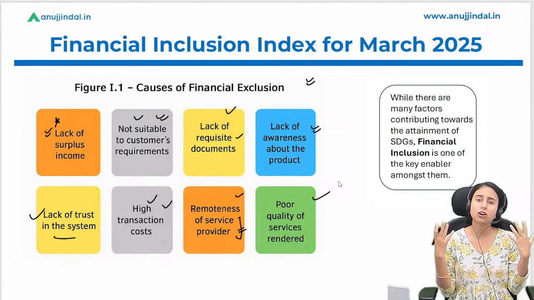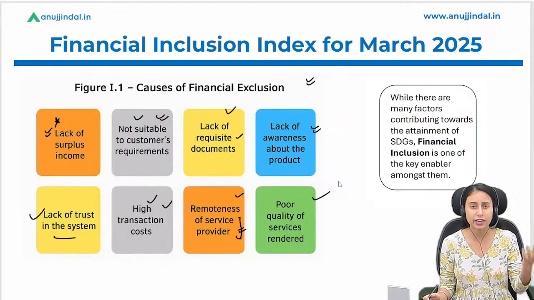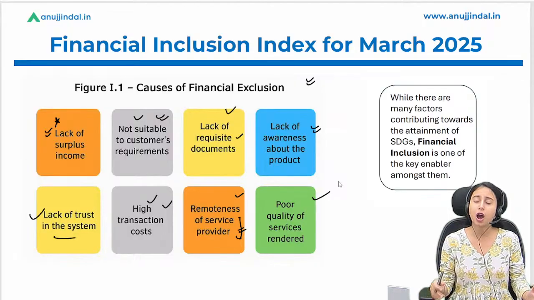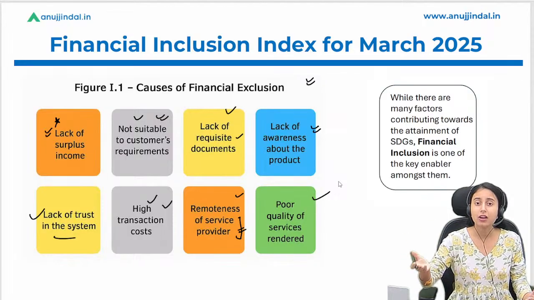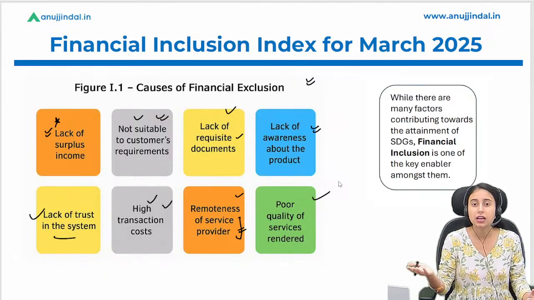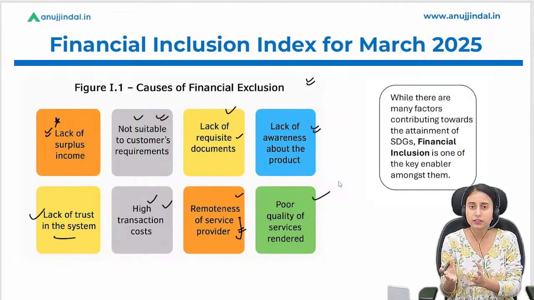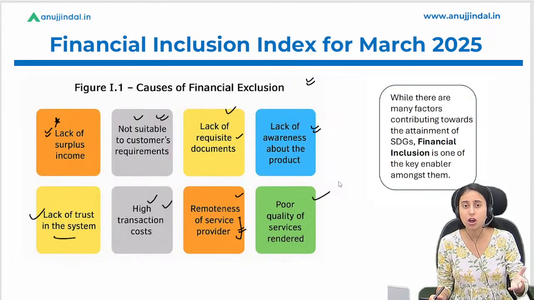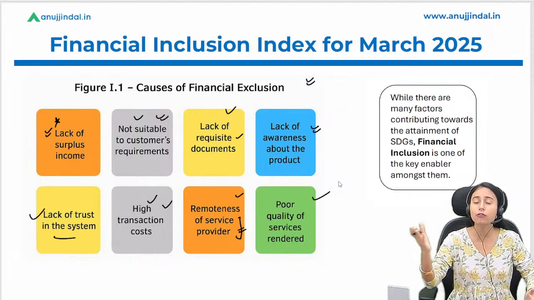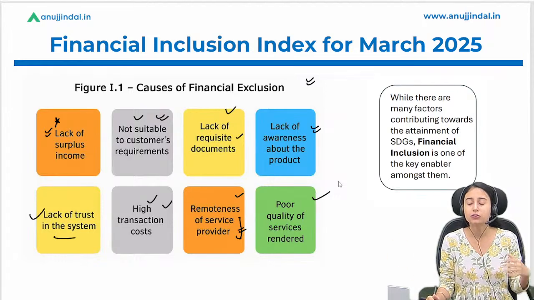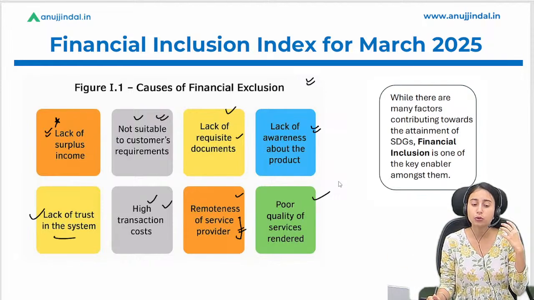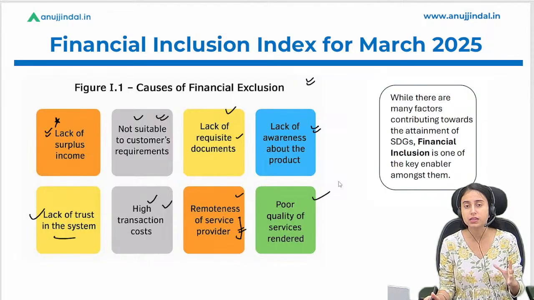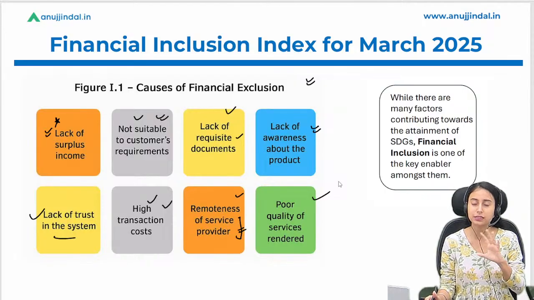People are generally not satisfied with the services provided by the banks. If they are not satisfied, how will they come back for any kind of financial product or financial services? If they are not satisfied with the insurance or the banking services, how will they go for credit availability, right? Such problems are there, or you can highlight such problems regarding financial inclusion in your descriptive answers as well.